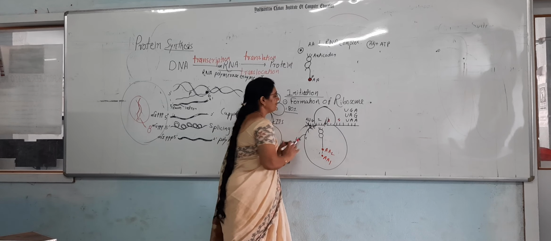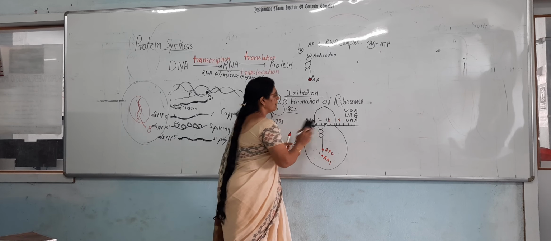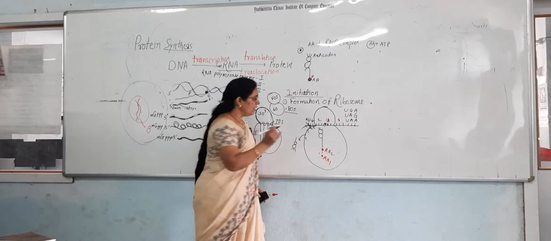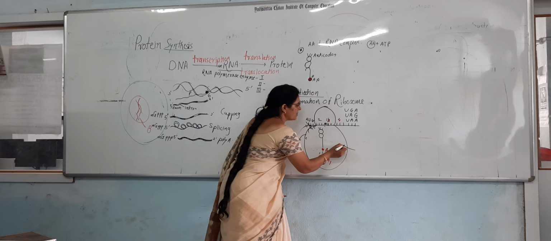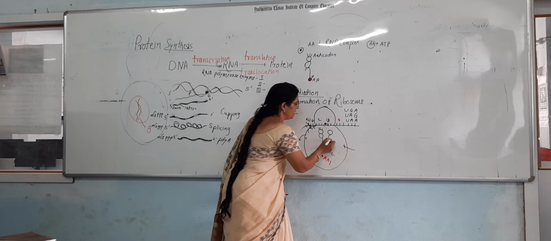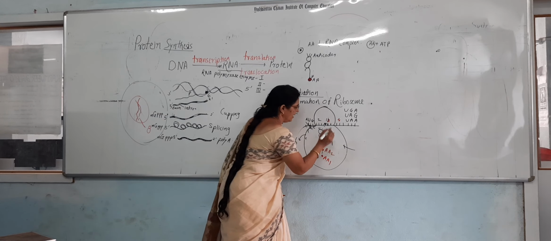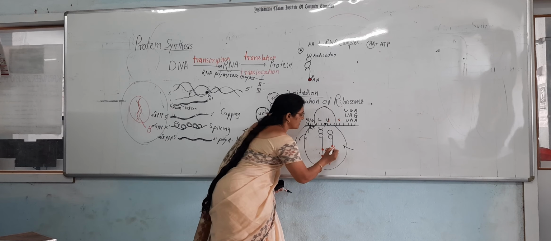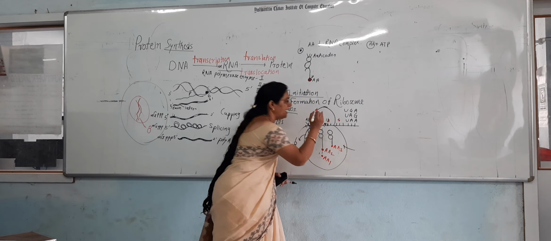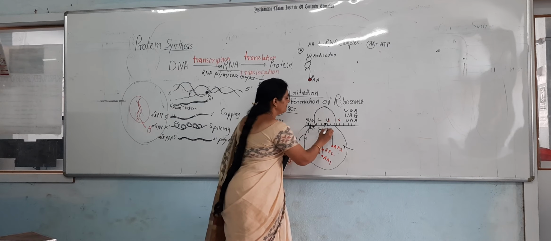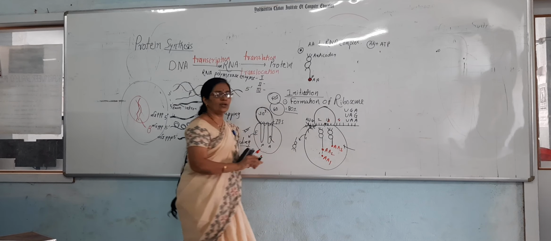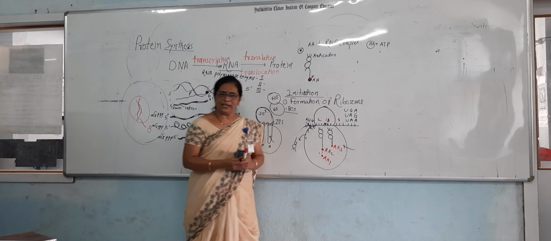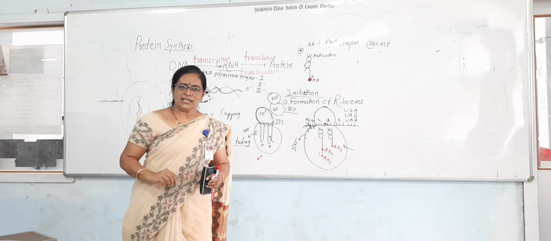Now this A site is empty. So another tRNA complex enters into that A site, along with the AA3 amino acid. Okay. Now what happens? Now these two sites are fulfilled.